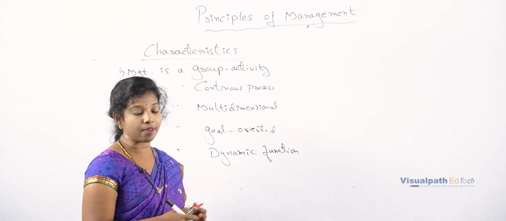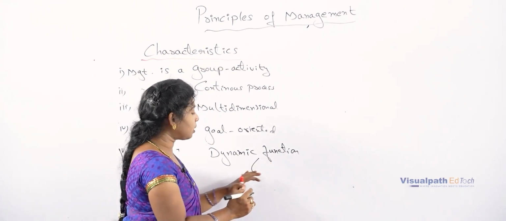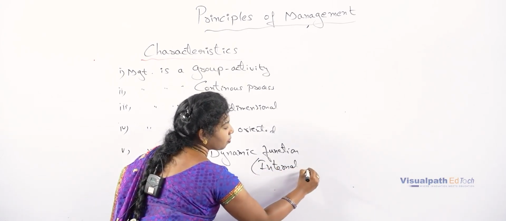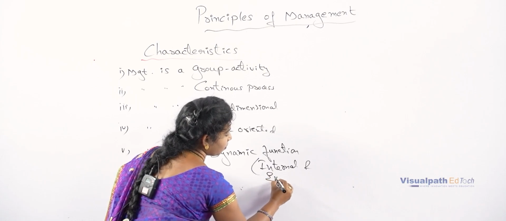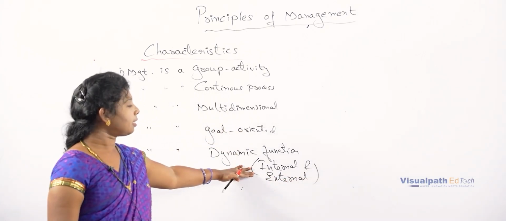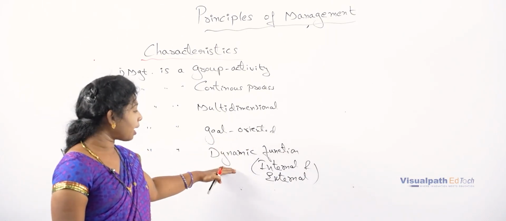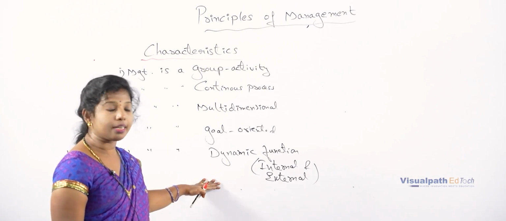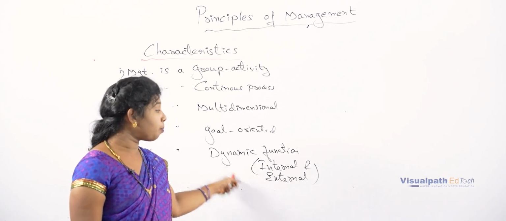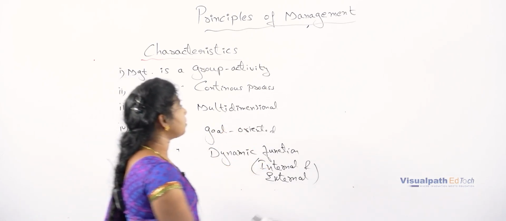Compulsorily, in each and every perspective, the management should be ready to adopt the changes that have occurred in the internal and external environment. So here dynamic is nothing but the factors affecting, which are internal and external changes. So dynamic function is nothing but the management or the organization being ready to adopt the changes that have taken place in the external market or maybe within the market. That is nothing but internal. And coming to the next one,